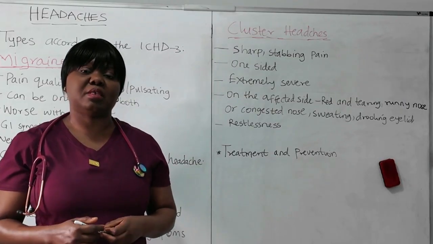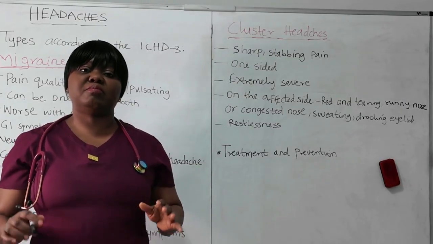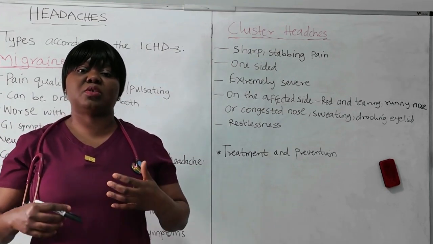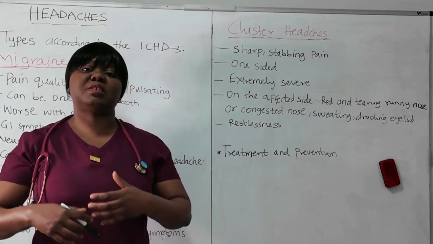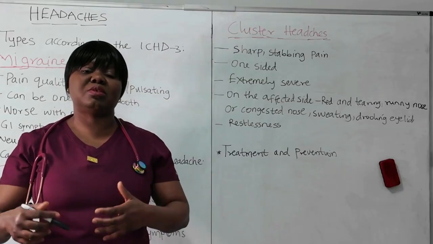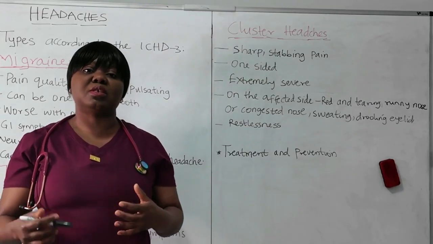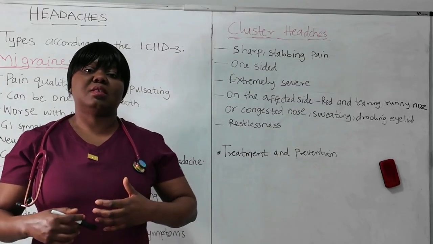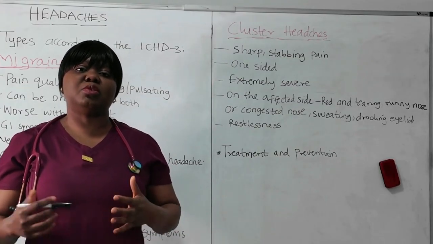At the same time, we also treat the nausea, the GI symptoms, with antiemetics like domperidone and metoclopramide. And again, we have some preventive measures too, medication to prevent migraine from occurring often, because when migraine occurs more than 15 times in 3 consecutive months, we call it chronic migraine. So to prevent that recurrence, there are some medications that can be prescribed to reduce it.